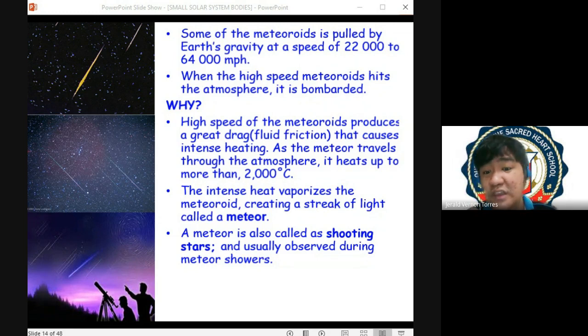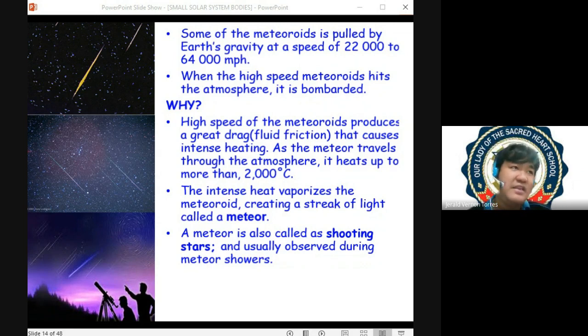That is why shooting star yung nakikita natin pag may bumabagsak na meteoroid from the outer space. It's due to the fact that it started to melt due to high frictional forces, and this melting, in high temperature, radiates light that makes us see the falling meteoroids as a shooting star. So that is why we see shooting stars.